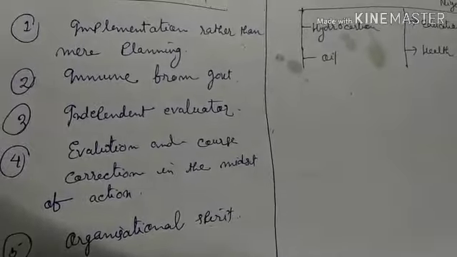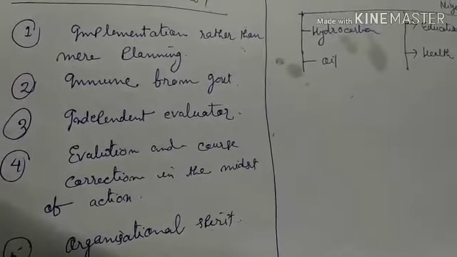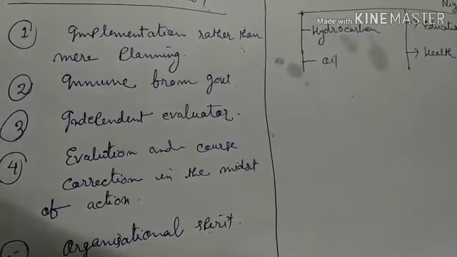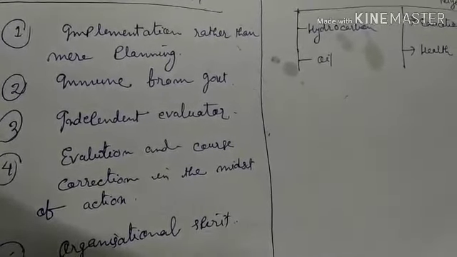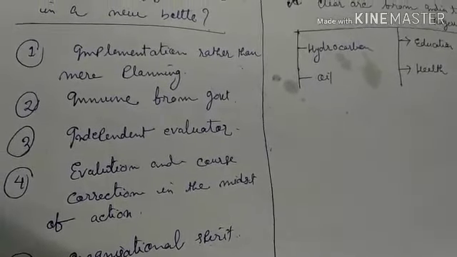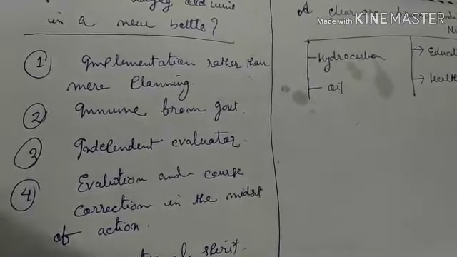Organizational spirit. An organizational spirit is necessary which can encompass everyone from the administrator up to the common people, from the government to the civil society. Such an organizational setup will bring more efficiency to Niti Aayog.